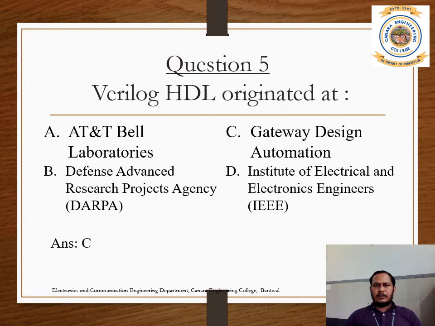Question number 5: Verilog HDL originated at which organization? A, AT&T Bell Lab. B, Defense Advanced Research Projects Agency. C, Gateway Design Automation. D, Institute of Electrical and Electronics Engineers, that is IEEE. It originated from Gateway Design Automation. After that, Cadence took over this company, developed Verilog HDL further, and standardized this language.